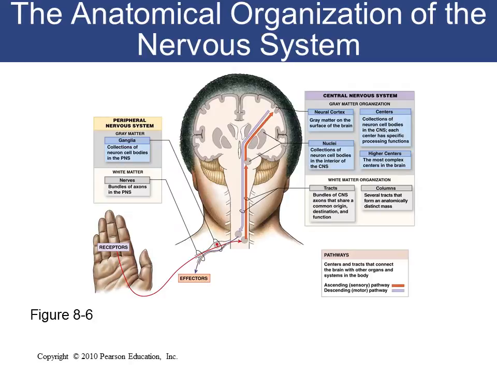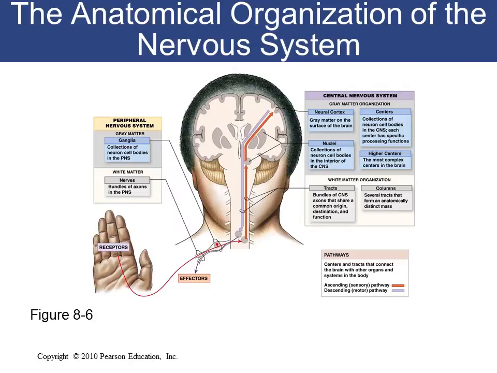And the peripheral nervous system also has gray matter and white matter. So the gray matter is also arranged here. We have the collection of cell bodies in the PNS, and we have the bundles of axons in the PNS. The cell bodies, if you look at the peripheral nervous system, that's the gray matter at the center of the spinal cord.